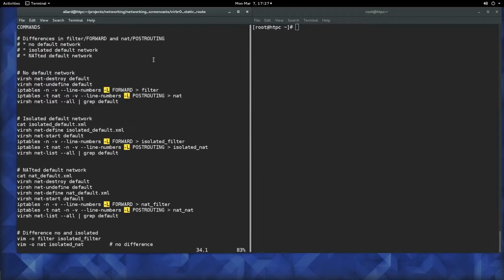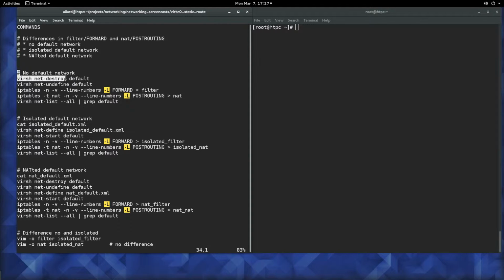Hi there, in this screencast we are going to analyze the differences between the different network types that can be added via libvirt. We are going to examine the filter table, specifically the forward chain, and the NAT table, the postrouting chain. The first situation that we are going to examine is that we have no default network. The second situation, we will create an isolated default network, and in the third situation we will create a NATted default network. So let's first start with creating the situation where we have no default network.